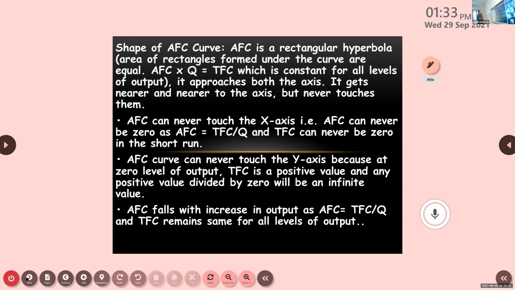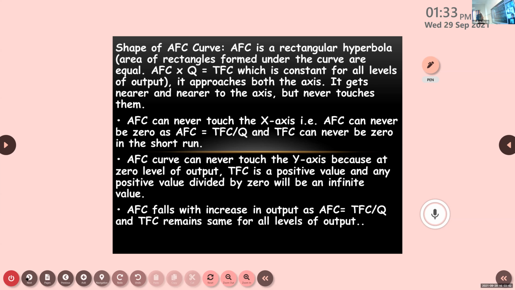How are we getting this? TFC divided by quantity. Now, if AFC is given and quantity is given, we can get TFC by multiplying AFC into quantity.